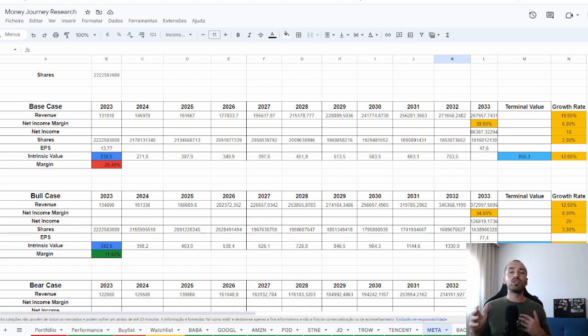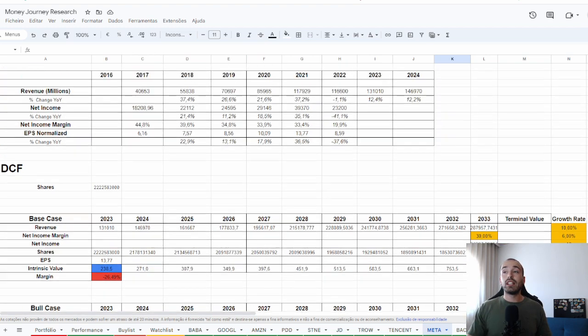It's really difficult for a company to grow 10% over the next 10 years. Meta has been growing around 37%, 26%, 21%, 37%, and negative 1% in the last year.